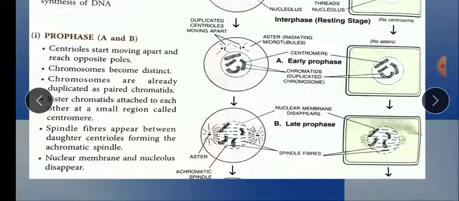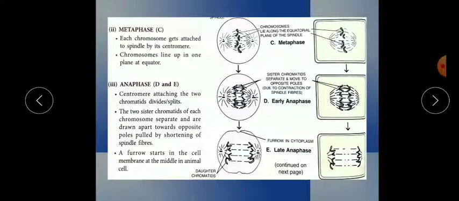The next stage is metaphase. Metaphase is alone; it does not have early or late parts. What is the meaning of meta? Meta means middle. Remember like this: prophase is the first stage, meta means middle, M for meta, M for middle.